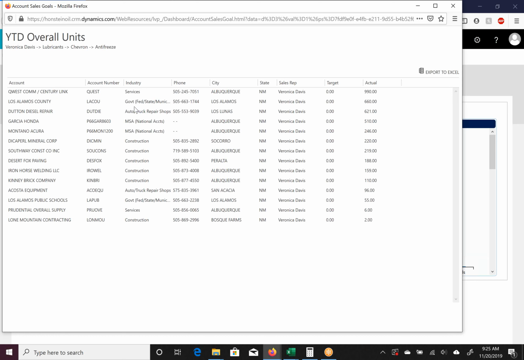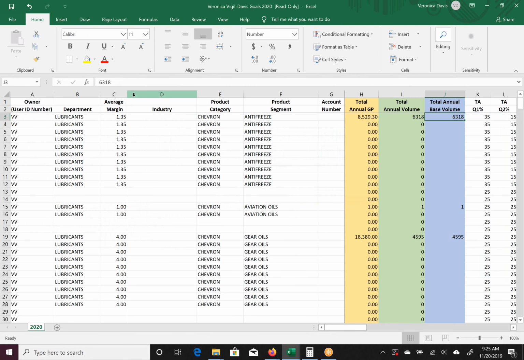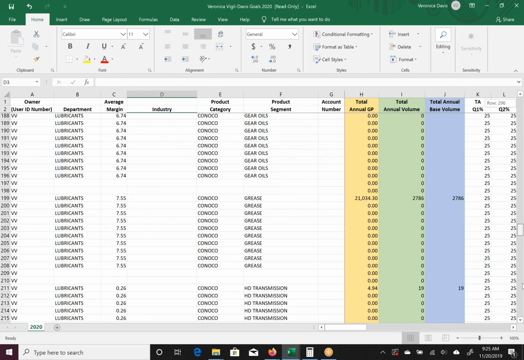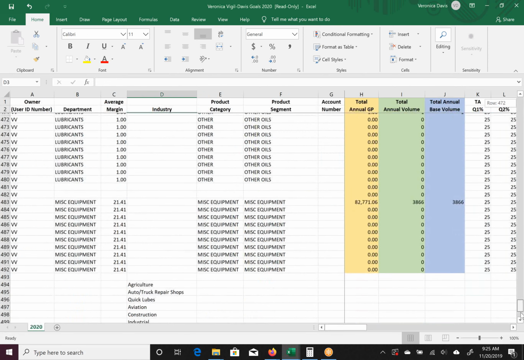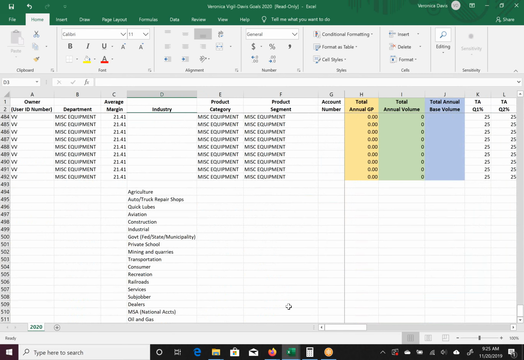So now that I know what my top 3 industry segments are, I'm going to come back to my Excel spreadsheet, and I know I have to figure out what my industry segments are. And like I said, it is important to note that everything that we have in here must be spelled exactly the same way that we have it in our CRM in order to not get errors when we're uploading.